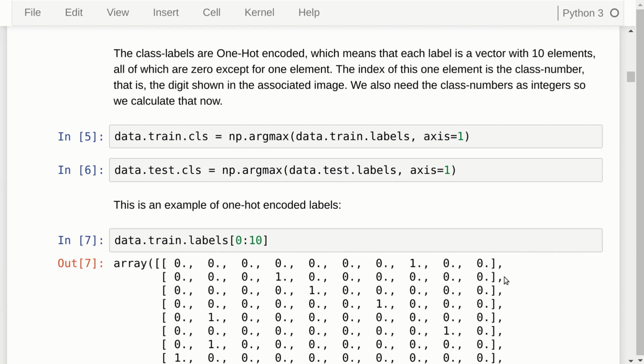And in the next one, it is index 3 and index 4. So this means that the class for the first image is 7, and it is 3 for the second image and 4 for the next image, and so forth. And here we just get out the class numbers as integers as well, because we're going to need that.